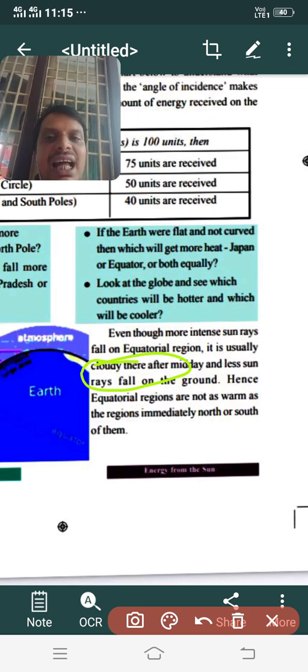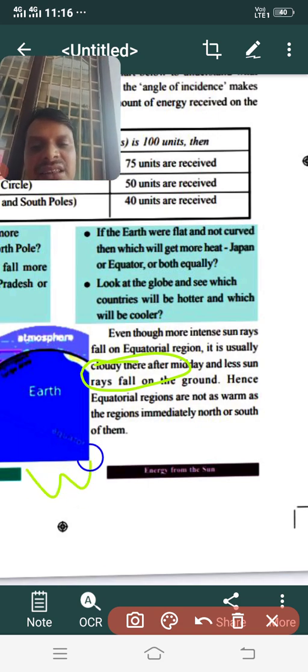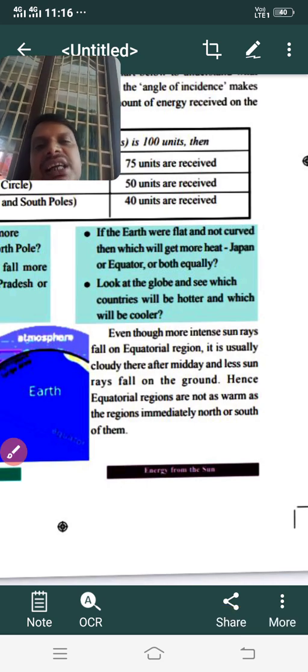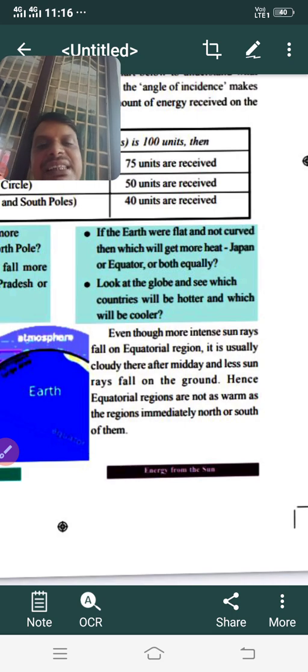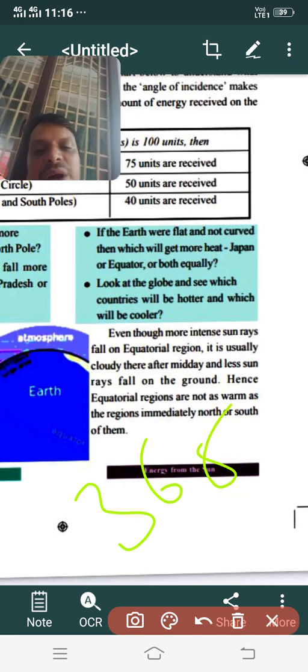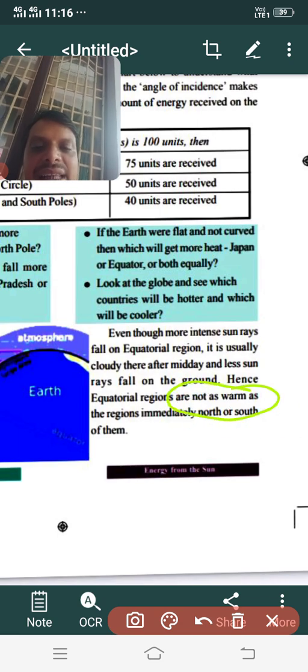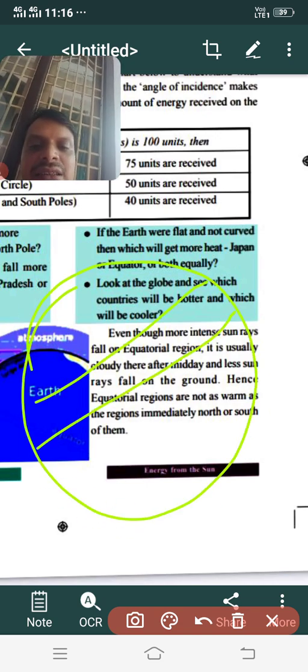You studied in the previous class about the water cycle: when temperature increases, it leads to evaporation of water, which leads to formation of clouds, and then to rainfall. This happens in the equatorial region almost every day, almost 365 days. That's why they are not as warm as the regions immediately north and south of the equator, that is, the Tropic of Cancer and the Tropic of Capricorn.